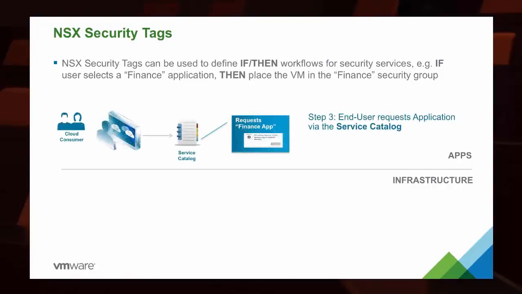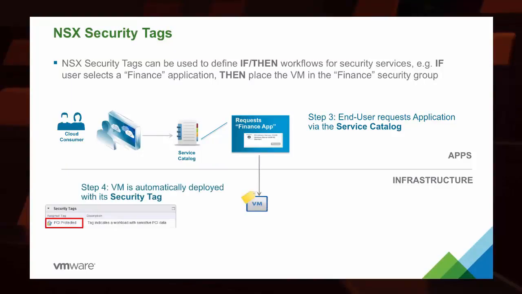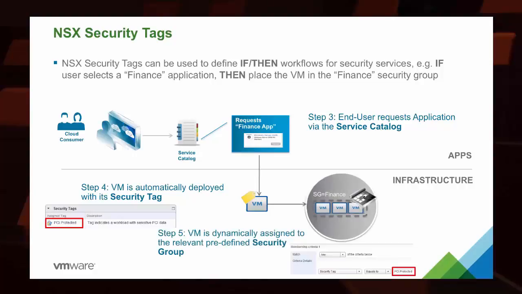If we looked at another example, we take it a step further, the user is going to then request those resources via the service catalog, and then the virtual machine gets created, it gets protected because it had the finance tag, and then the virtual machine is dynamically assigned into that predefined security group and is protected accordingly.